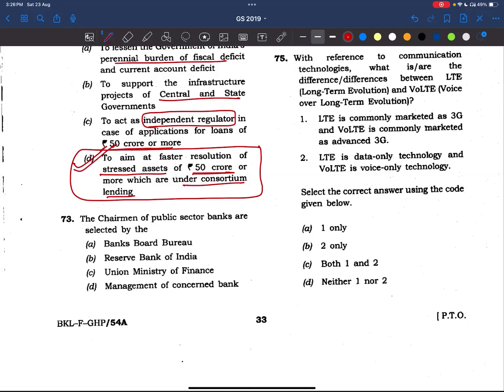This agreement was made under the SAMBHAV plan, mainly to reduce bad loans. It was recommended by the Sunil Mehta committee. I'll write it here: Sunil Mehta committee.